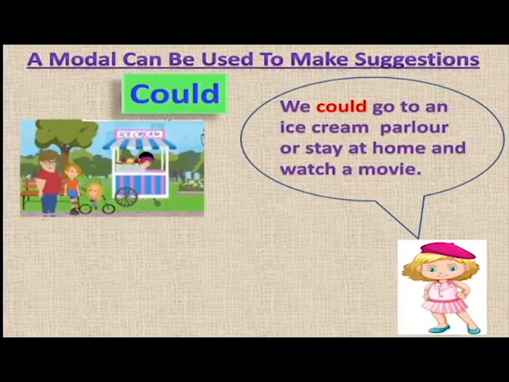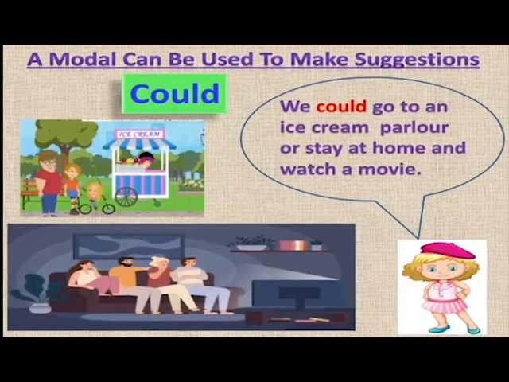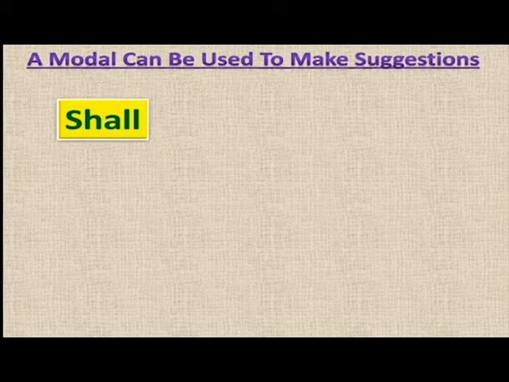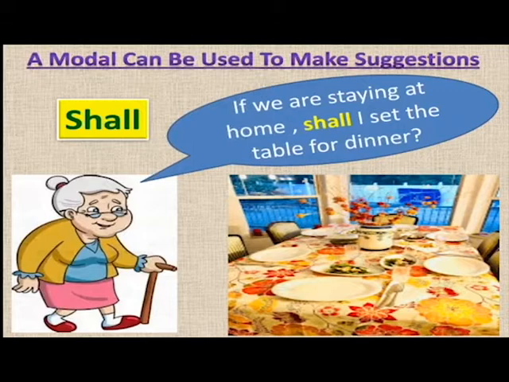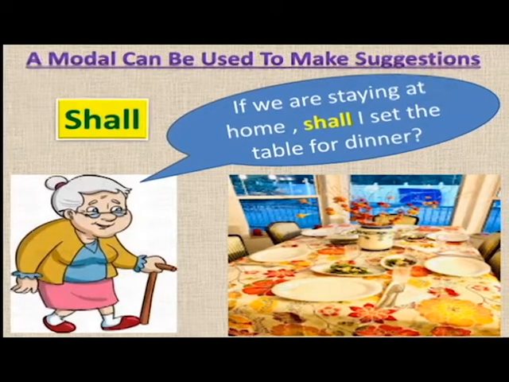A modal can be used to make suggestions too. For example, could: "We could go to an ice cream parlor or stay at home and watch a movie." So this is a suggestion given by the child, that either we can go to the ice cream parlor or stay at home and watch a movie. Now one more example of making suggestions using shall. If we are staying at home, "Shall I set the table for dinner?" This is the other way of making a suggestion, using shall.